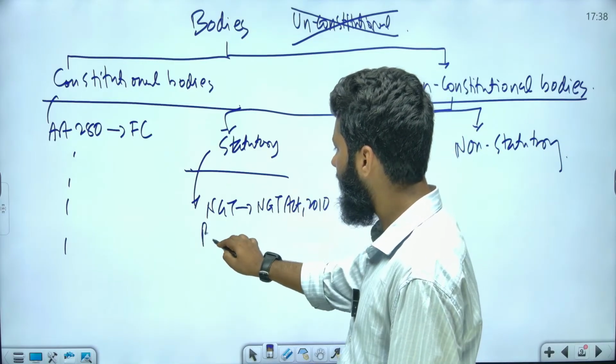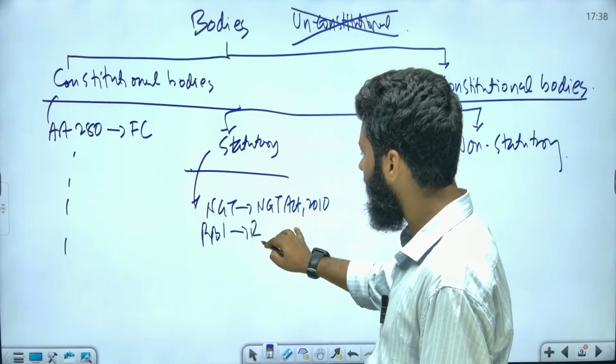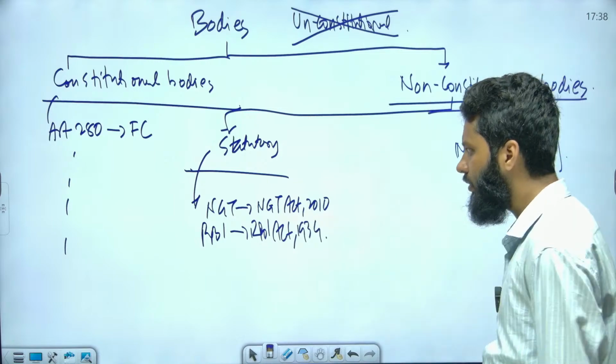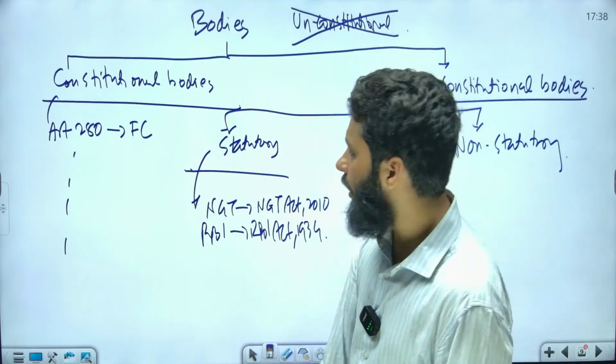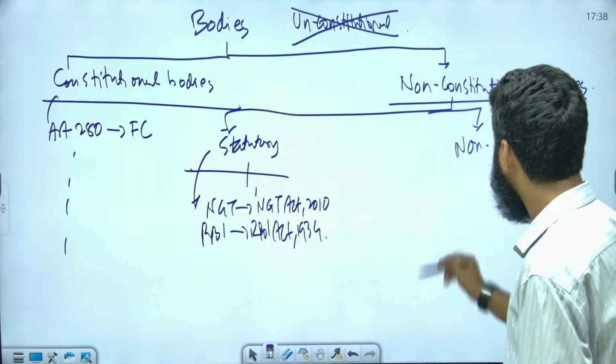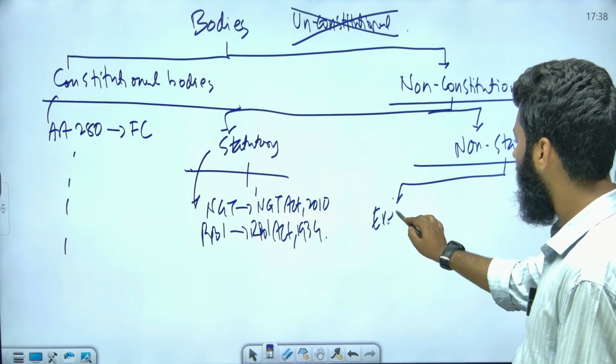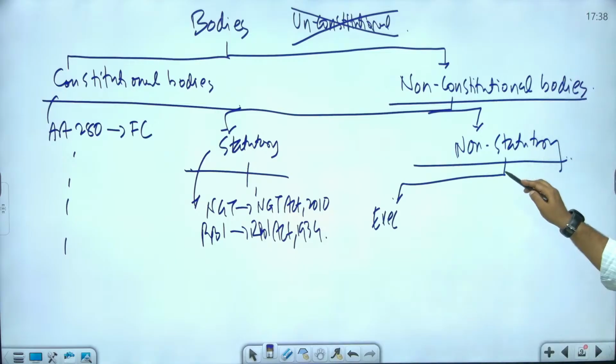RBI has been created by the RBI Act 1934, so RBI is also created by an Act; it is a statutory body. Non-statutory bodies, again, you can classify as executive and non-executive.